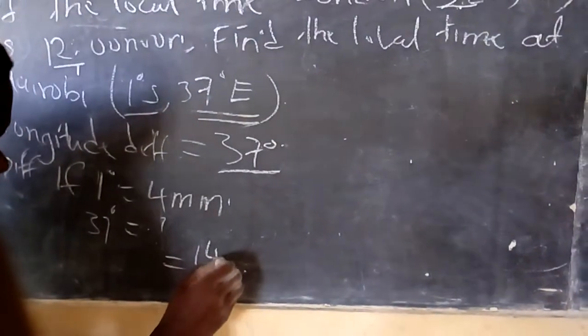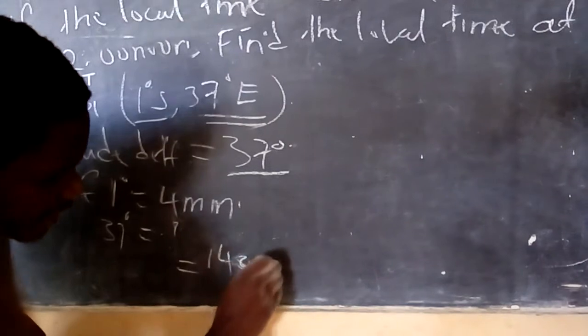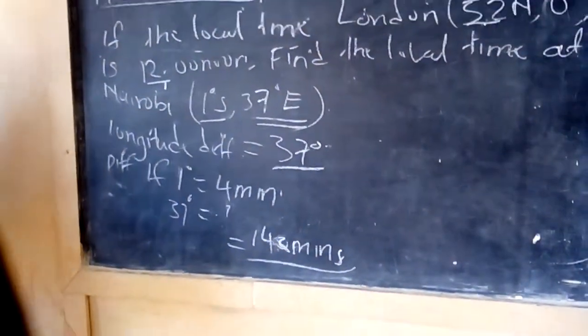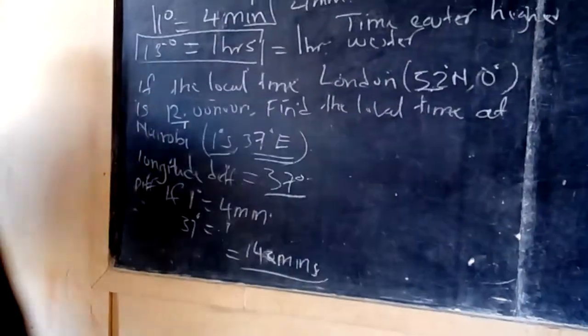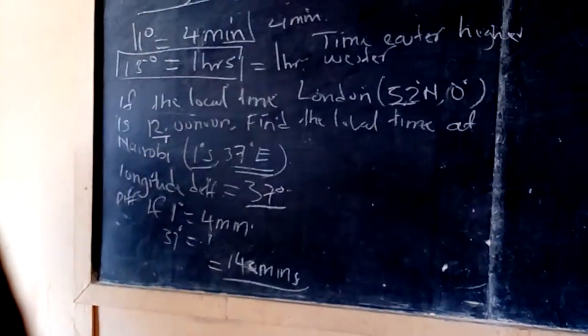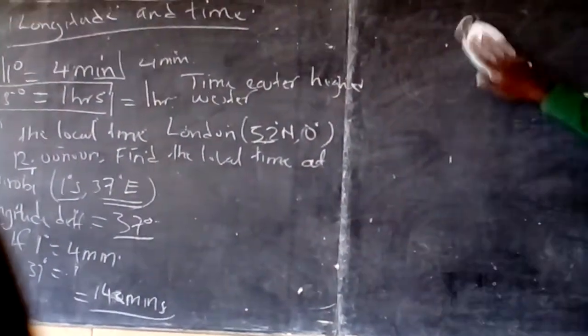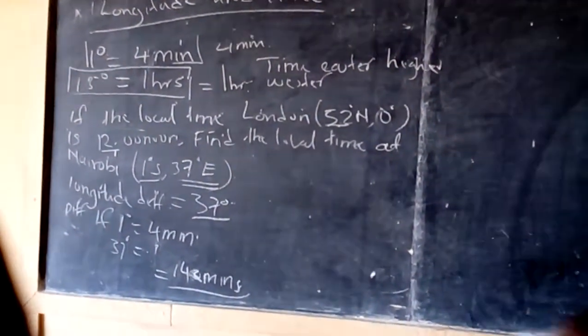Meaning the difference in time between those two places, Nairobi and London, is 148 minutes.